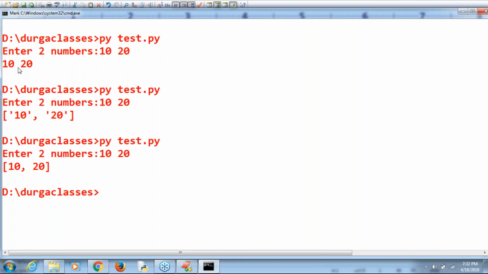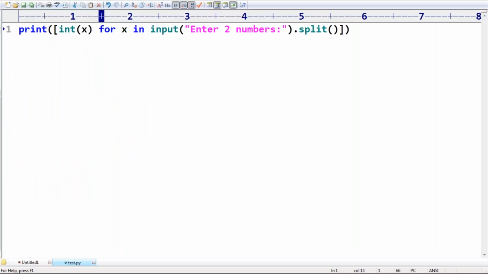First one string, next one dividing into two values, but internally what type? String types only. Whenever I use a typecast, now this string type will be gone. Only 10, 20 int values are there. Is it clear? Internally what thing is happening?